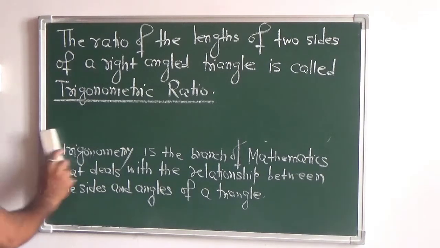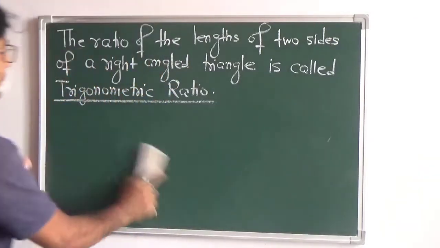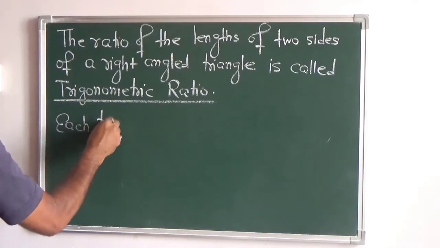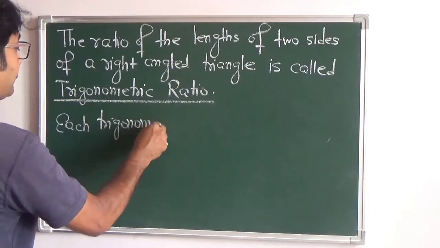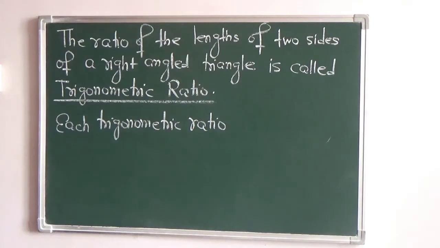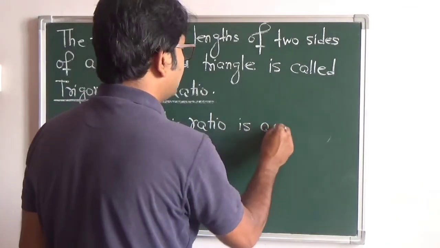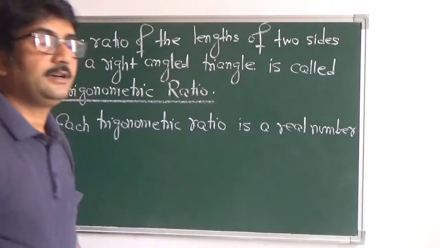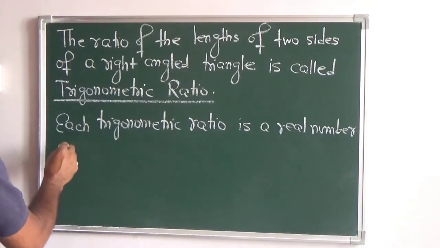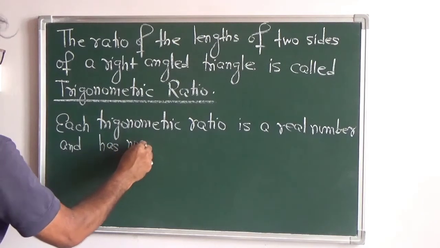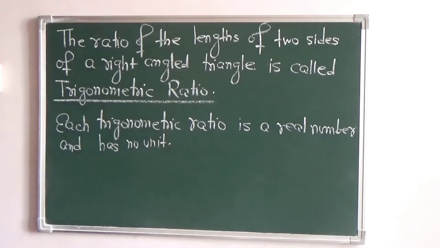So now in this we can write that each trigonometric ratio is a real number, and you know that a ratio doesn't have any units, and a real number has no unit. So each trigonometrical ratio is a real number and has no unit.